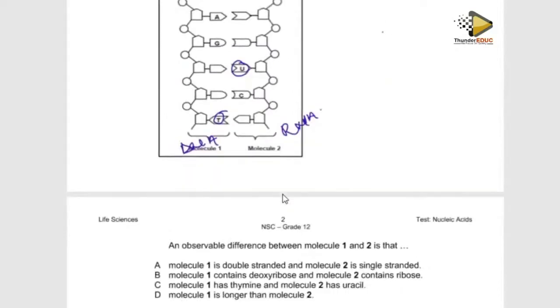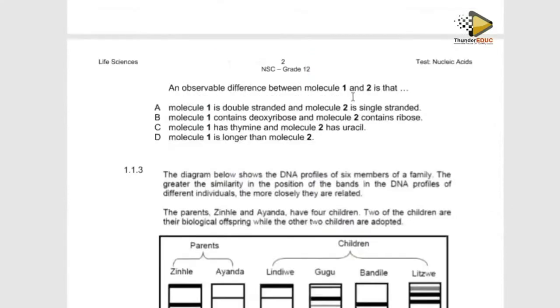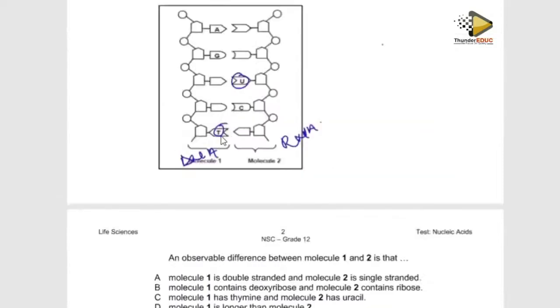Now that you have that information, you can state an observable difference between molecule 1 and 2. Molecule 1 is double-stranded. We understand that molecule 1 is DNA, but it's not shown as double-stranded here, and they said observable. If you can't see it here, we can't classify it as double-stranded. Molecule 2 is single-stranded, we see it, but molecule 1 is not shown as double-stranded, so it's not a difference there.